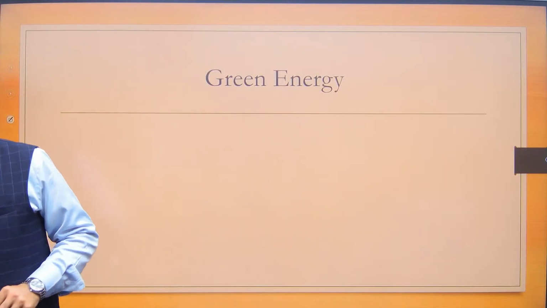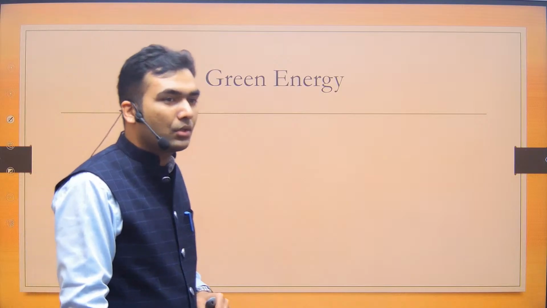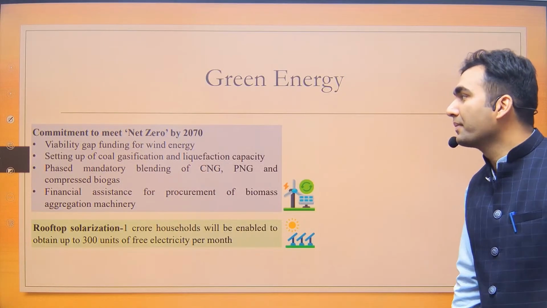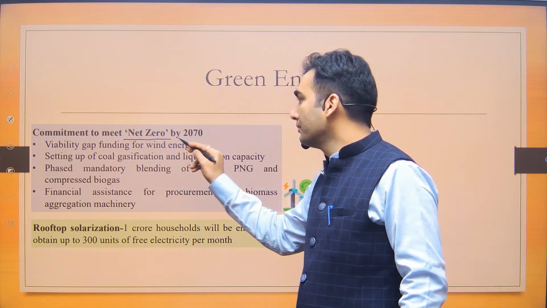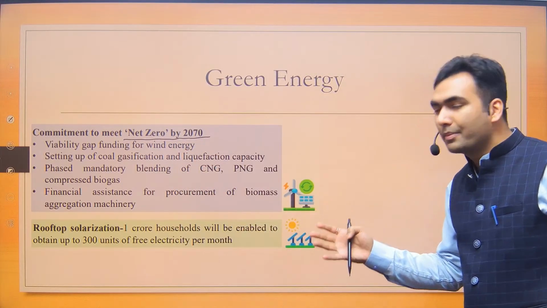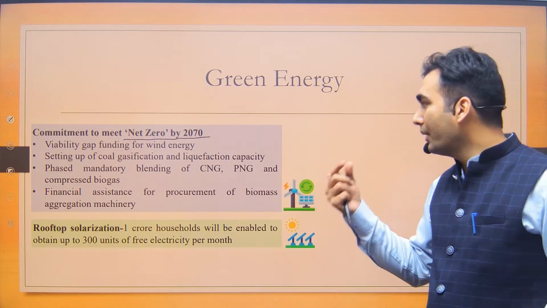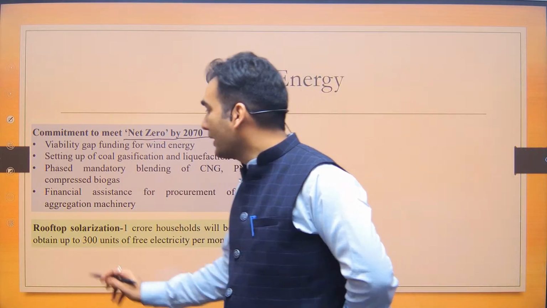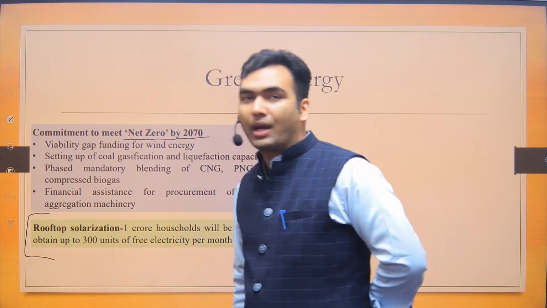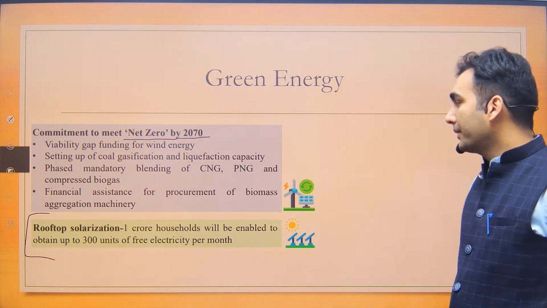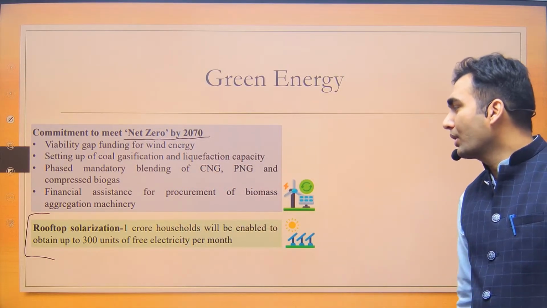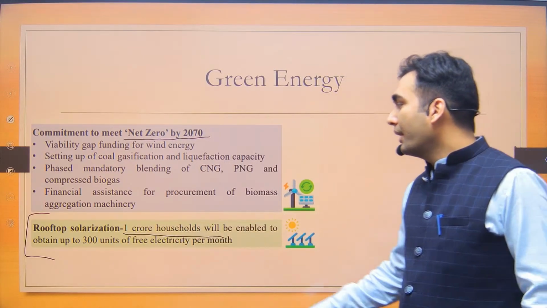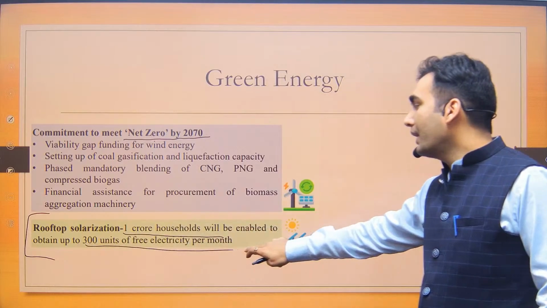Next we shall look at the green energy aspect. This is also something very dear to this government, because the government is targeting that by 2070 we must achieve net zero, and this is something where the government has been doing a very good job as well. Now the government in this year also, this is a very ambitious scheme which was announced the day after the consecration of Ram Lala in Ayodhya, that there is going to be rooftop solarization of 1 crore household, and they will obtain 300 units of free electricity per month.